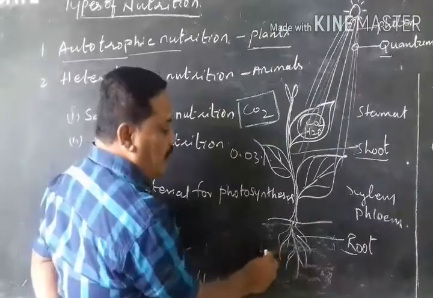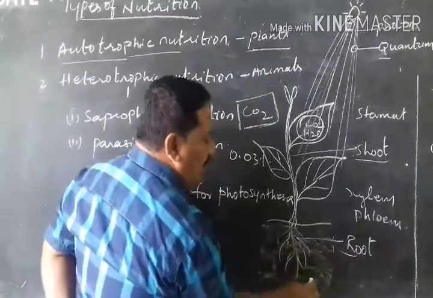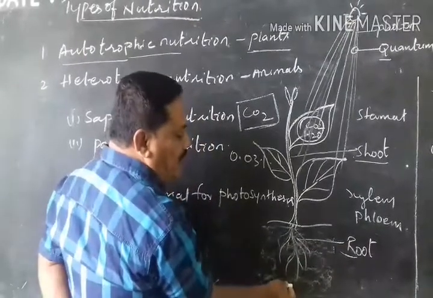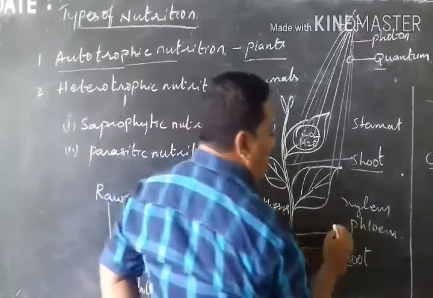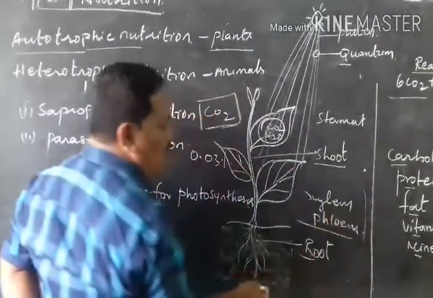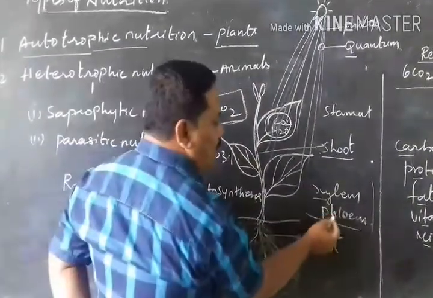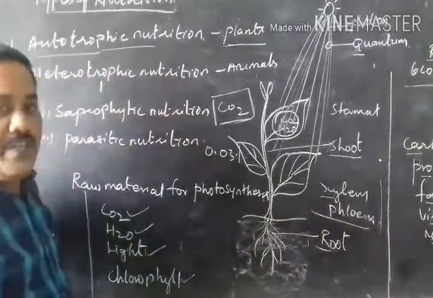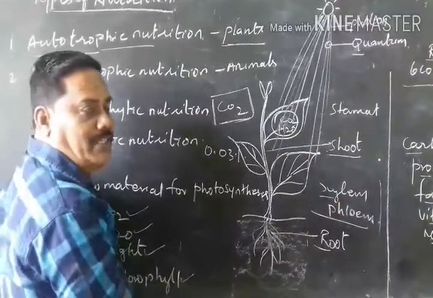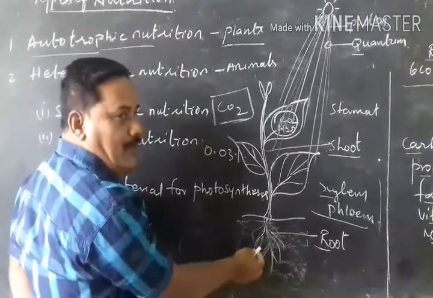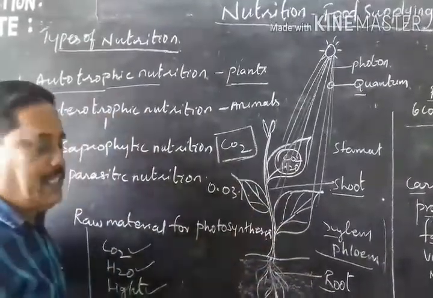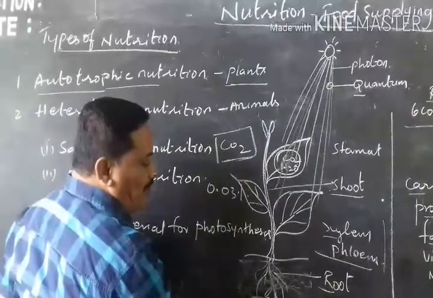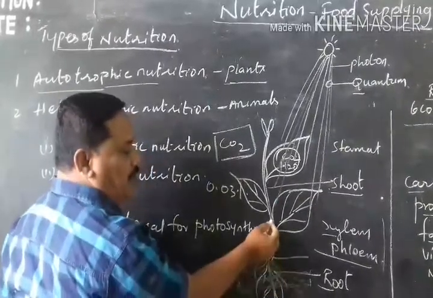The minerals and salts dissolve into the water. The dissolved minerals and salts are transported from root to shoot with the help of tissues. What type of tissues transport them? Xylem tissue and phloem tissue. Where are the xylem and phloem tissues? They are present in the entire plant body. See, the root part absorbs water and minerals and transports them into the shoot part.